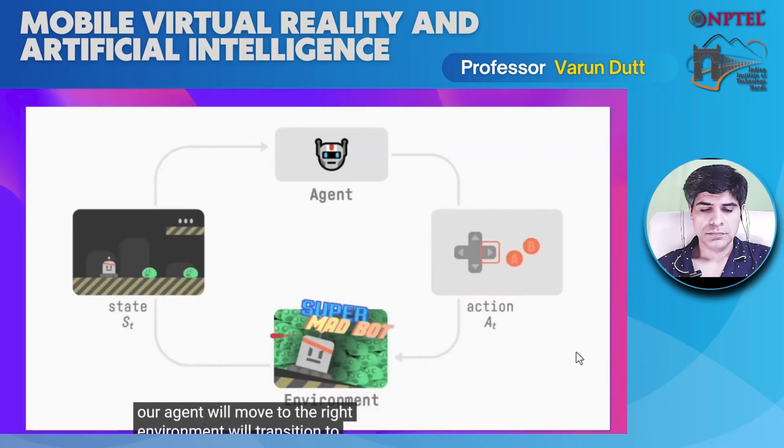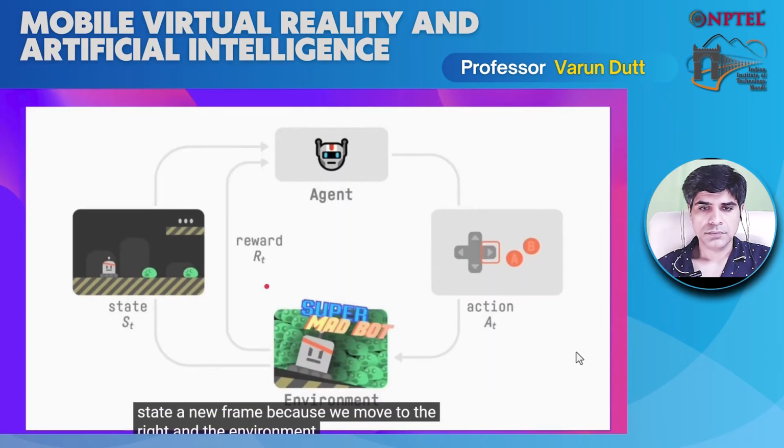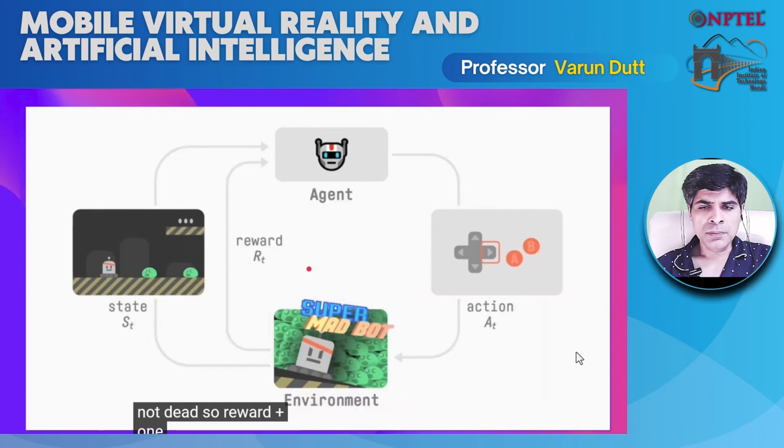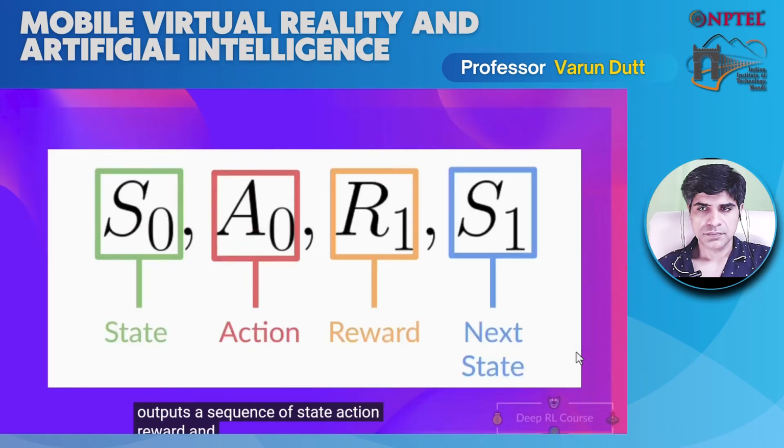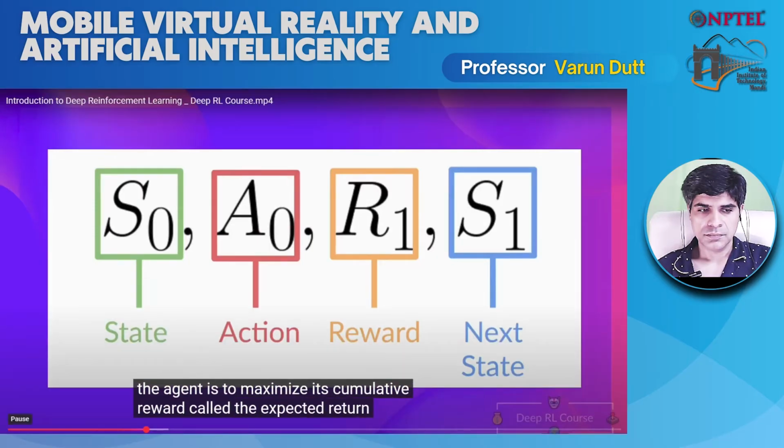The environment will transition to a new state, a new frame, because we move to the right. And the environment will give some reward to the agent. So in our case, we're not dead, so reward plus 1. And this reinforcement learning loop outputs a sequence of state, action, reward, and next state. And the goal of the agent is to maximize its cumulative reward, called the expected return.